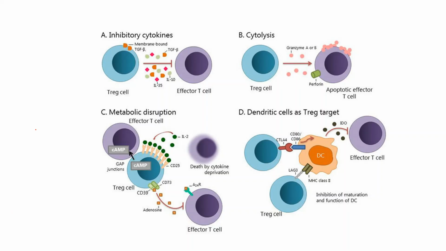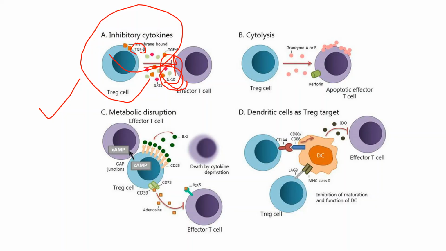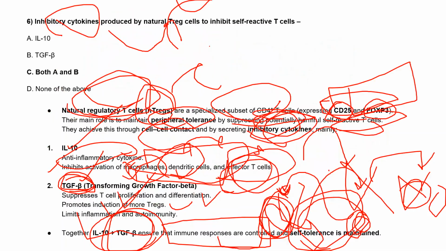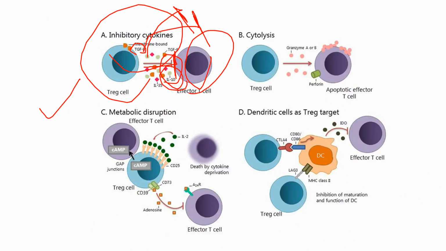We know that T regulatory cells have different functions. One is these inhibitory cytokines, and here we can see that this TGF beta and this IL-10 are inhibiting the effector T cells. Other than effector T cells, they inhibit macrophage proliferation, and also the dendritic cells. So these are the two inhibitory cytokines, and TGF beta also will go and bind to the T regulatory cells, which will activate other T regulatory cells so that they can control the proliferation of the T cells and also the differentiation of the T cells.